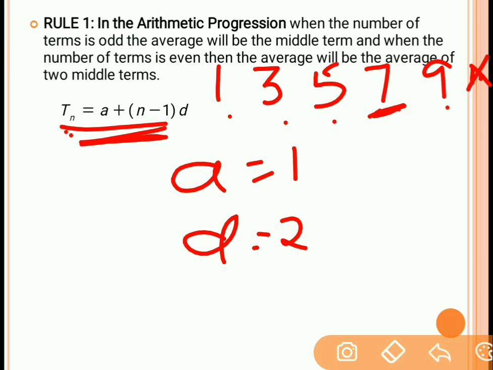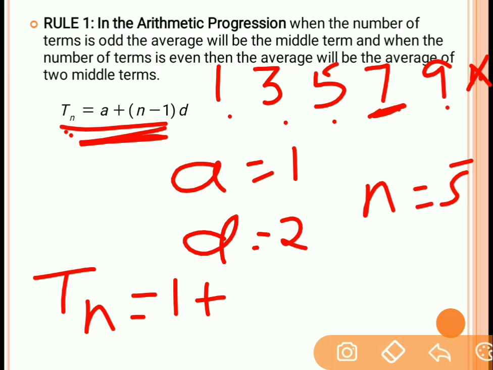So what is A? A over here is 1. So in the nth term, A is 1 plus n minus 1. How many terms are there in the series? 1, 2, 3, 4, 5. So 5 terms are there. N is equal to 5. So 5 minus 1 is 4. And D is the common difference, which is 2. So 4 into 2 is 8, and 1 plus 8 is 9.